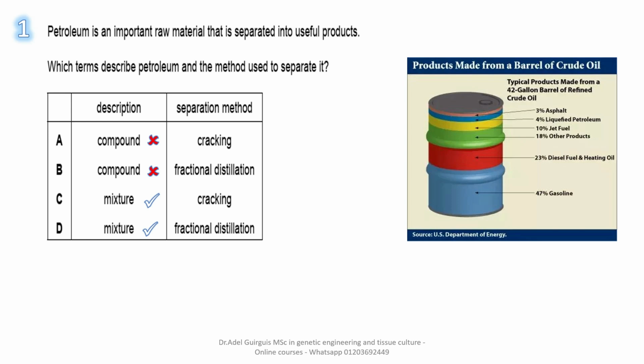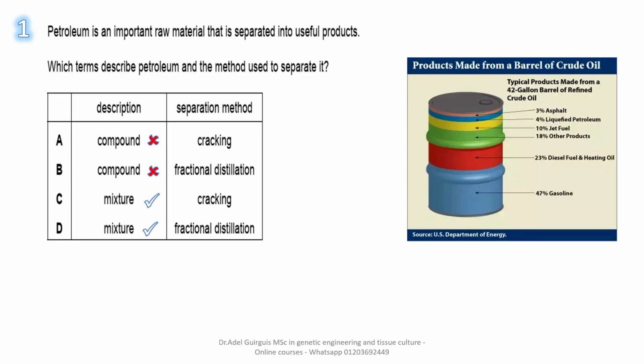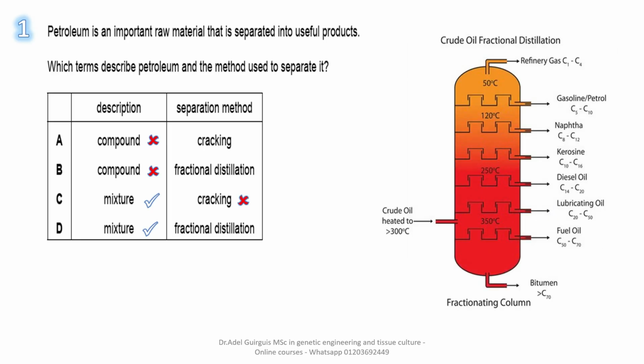How can we separate these chemicals found in petroleum? What is meant by cracking? Cracking is not separation. We have a long hydrocarbon, a big organic compound, and we need to break this compound down into two or more substances. This is called cracking. But we already have a lot of chemicals and we need to separate them by a certain method. What's the name of this method? It is not cracking. It is fractional distillation.